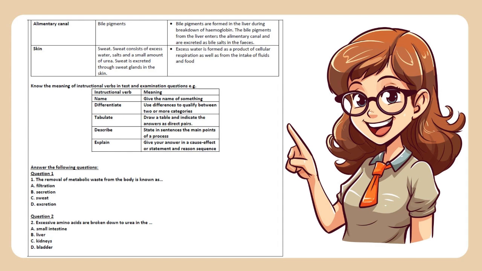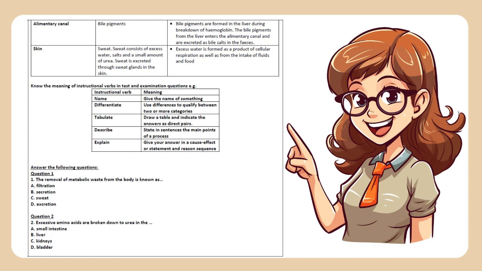Know the meaning of instructional verbs in test and examination questions, e.g. Name, give the name of something. Differentiate, use differences to distinguish between two or more categories. Tabulate, draw a table and indicate the answers as direct pairs. Describe, state in sentences the main points of a process. Explain, give your answer in a cause-effect or statement and reason sequence.